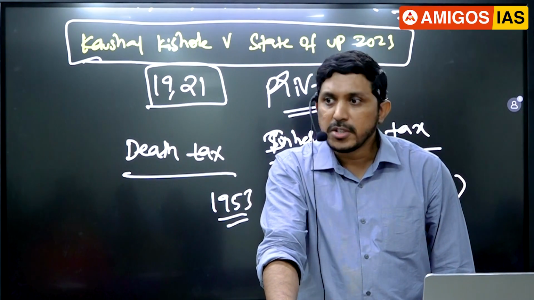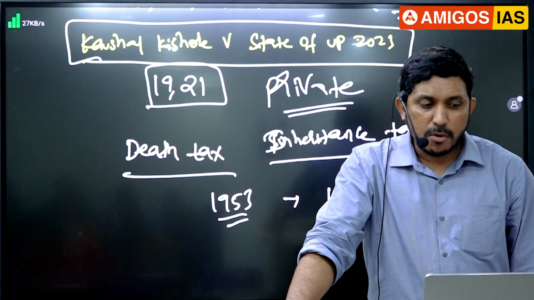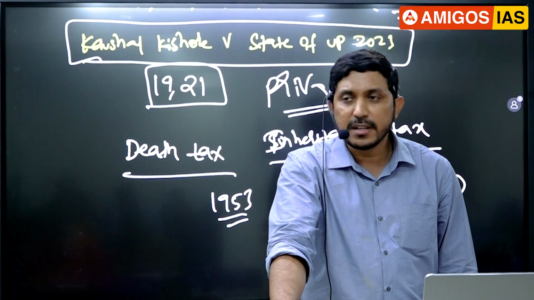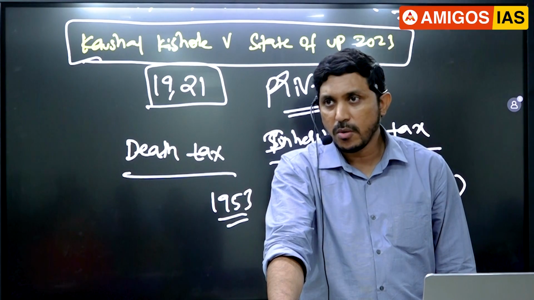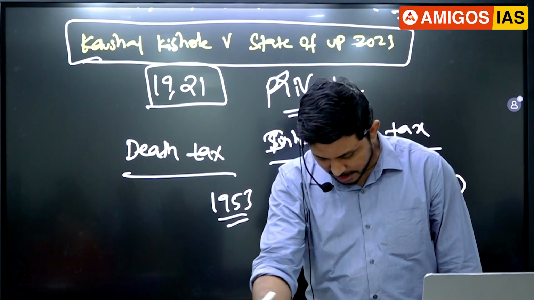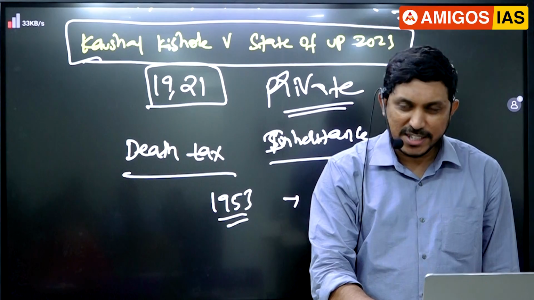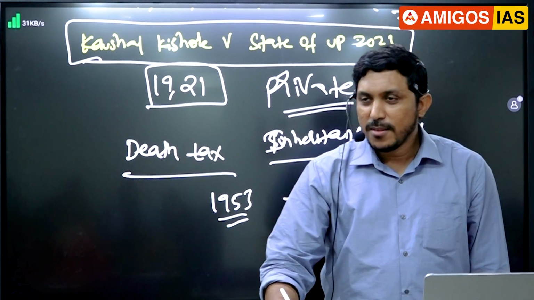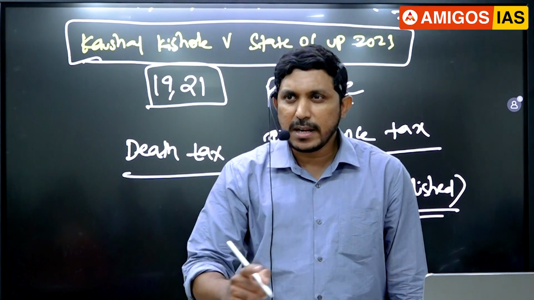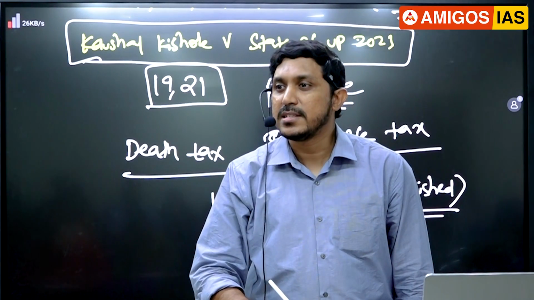True or false? Which article? 39 capital A. Second statement: It is a duty of the police to inform the nearest legal aid committee immediately after the arrest of a person. Now this is difficult to answer. Yes, it is mentioned in the Legal Services Act, guys, that promptly the police officer should do it, though they don't do it, that's a different matter. But at least, what is the Act saying here? That as soon as a person is arrested, please try to inform the nearest legal aid committee so that you provide some kind of legal assistance to them.